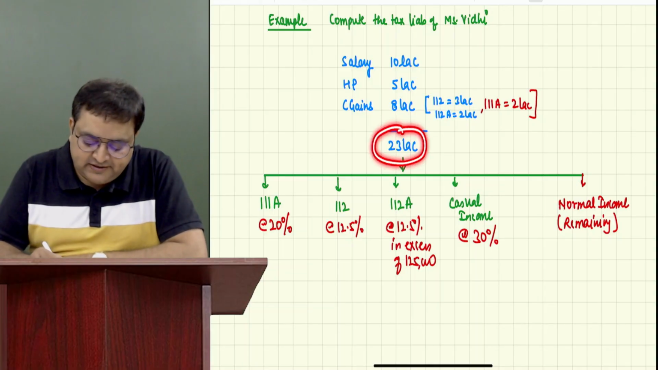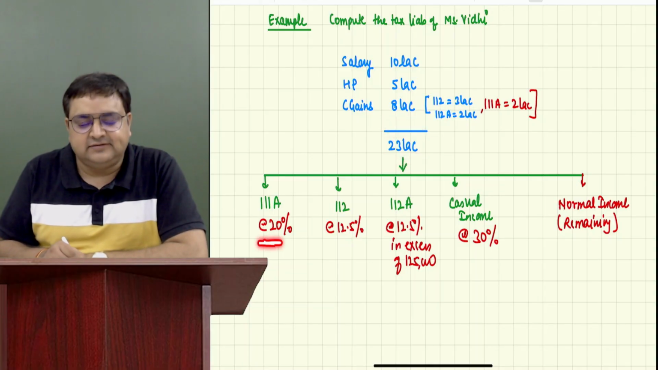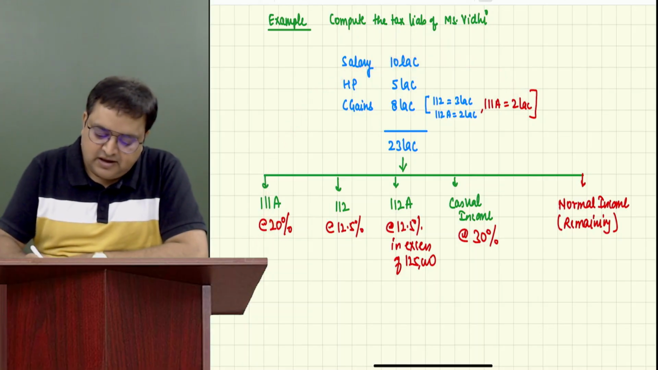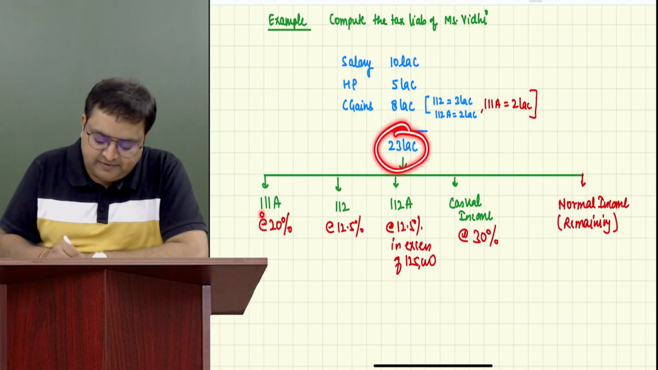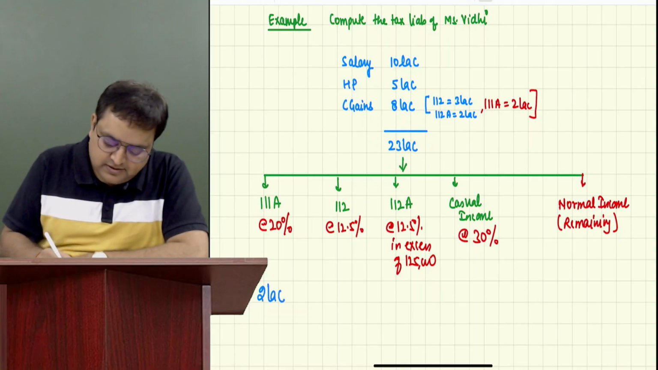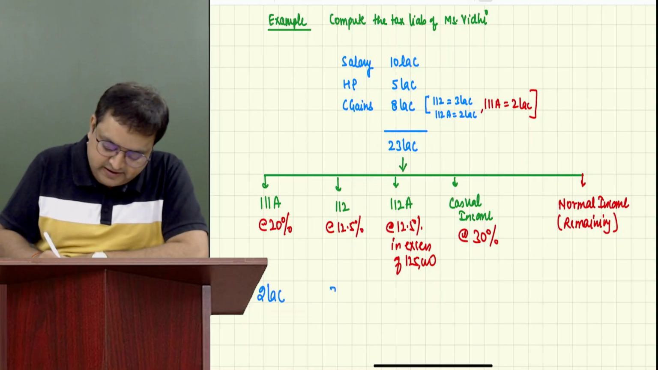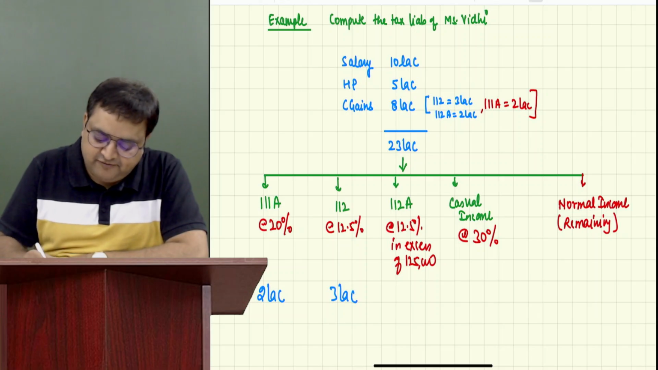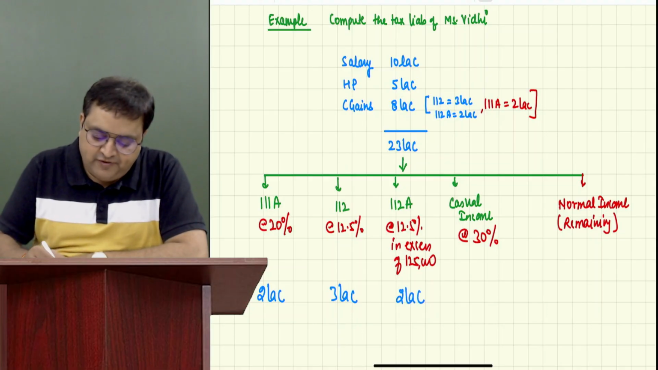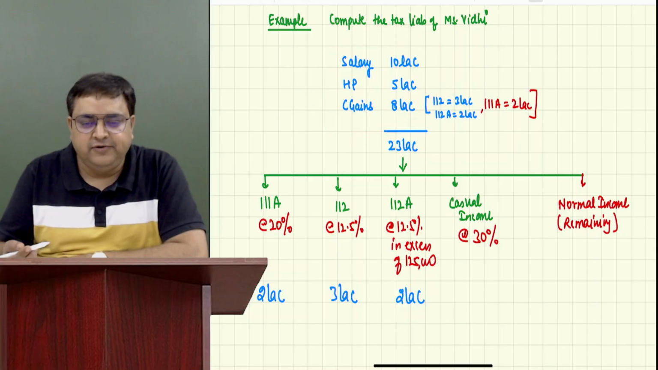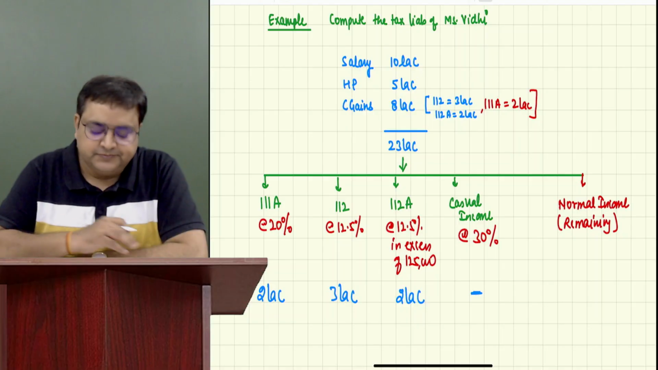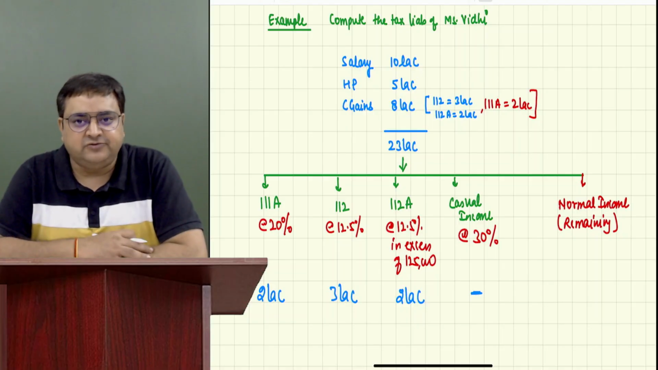Just tell me, out of 23 lakh, do we have 111A? Yes. How much is 111A? 2 lakh. Write 2 lakh over here. How much is 112? 3 lakh. How much is 112A? 2 lakh. Do we have any casual income over here? No. We don't have any lottery income, and so we don't have any casual income. So casual income is 0. She is not having any casual income.